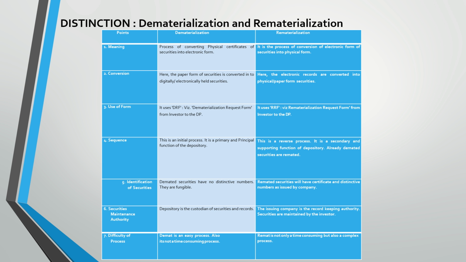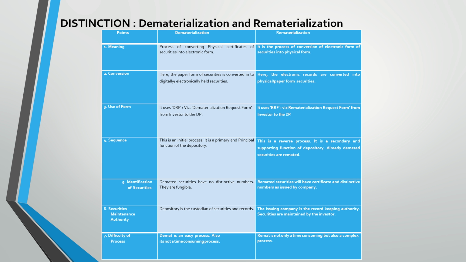In demat, all the securities are electronically traded, so no distinctive numbers are given and they can be interchanged easily, whereas in remat, everything is dealt with physically, and because of the physical certificates, they have distinctive certificate numbers given by the company.